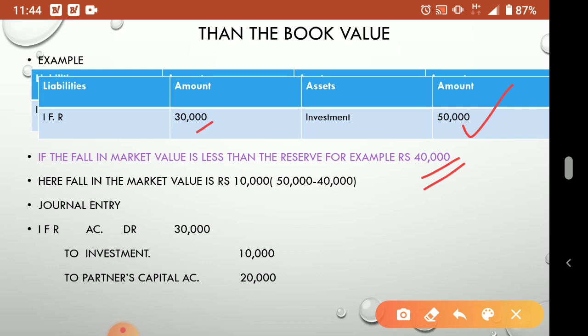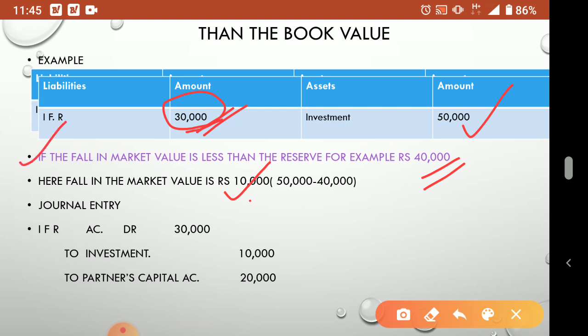What is our IFR? 30,000 we already created. So what is the loss here? 50,000 we put, but for that investment now we will be getting only 40,000. So what is the loss? 10,000 is the loss. Fall in market value is how much? 10,000. But we already have a reserve of how much? 30,000. So 10,000 we can easily cover because we already have a sufficient reserve here. Understood? That is why it is said, if the fall in the market value is less than the reserve: the fall in market value is 10,000, that is less than the reserve, 30,000. That is the first case under this.